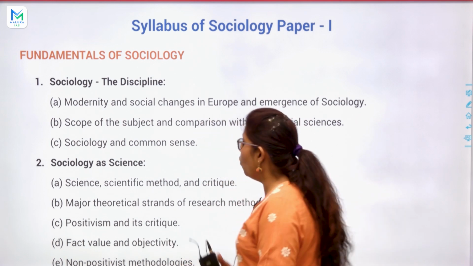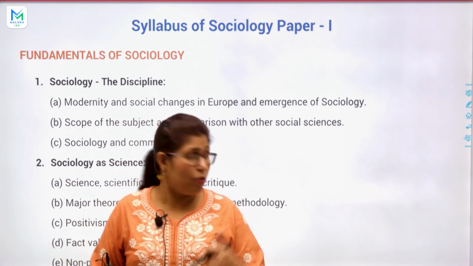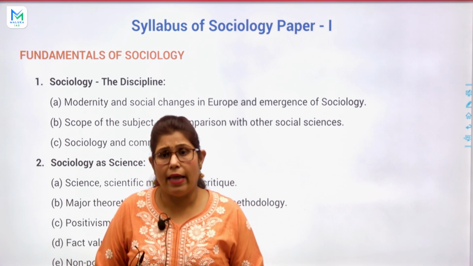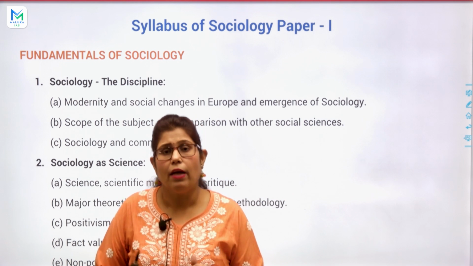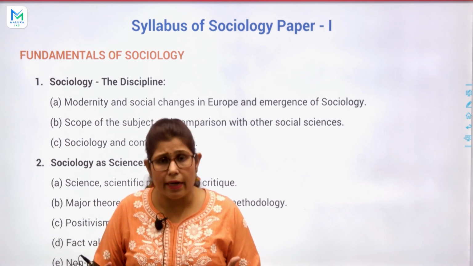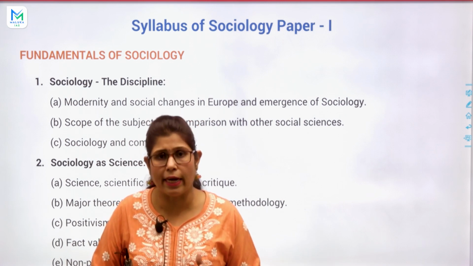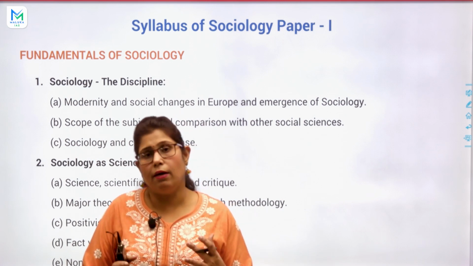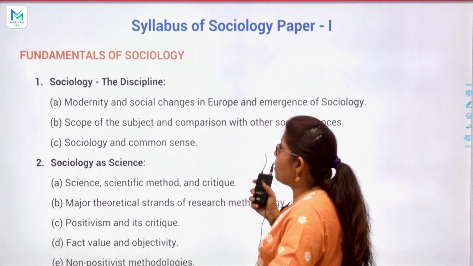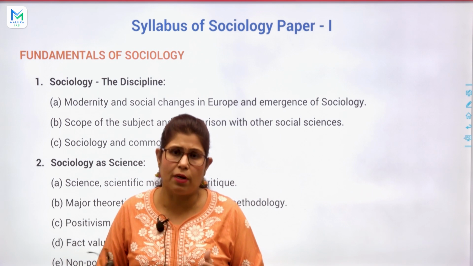As you know, in every optional subject there are always two papers. The first paper is always the traditional paper, in every optional, and the second paper is, for example, Indian administration or Indian politics. Here it is Indian society, you can say Indian sociology. But when we study the first paper, we always have to study the world scenario in every optional subject.